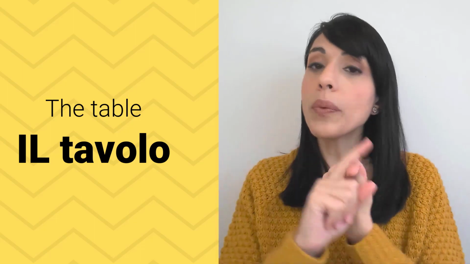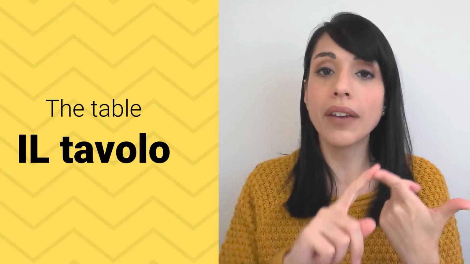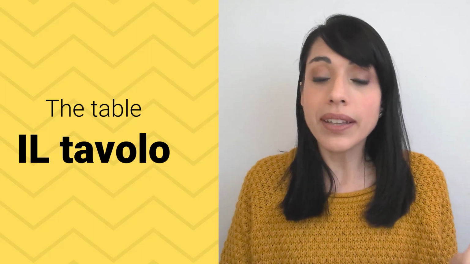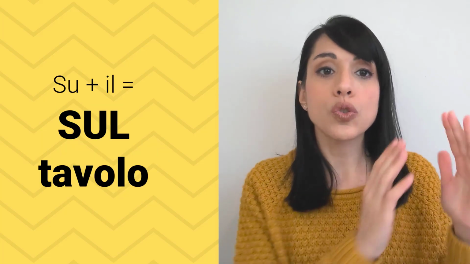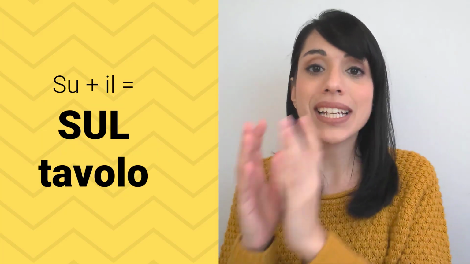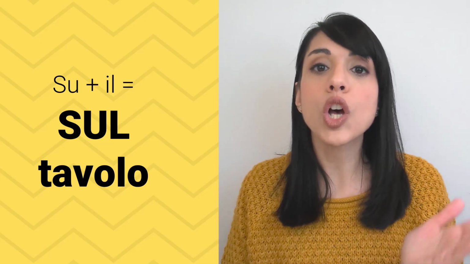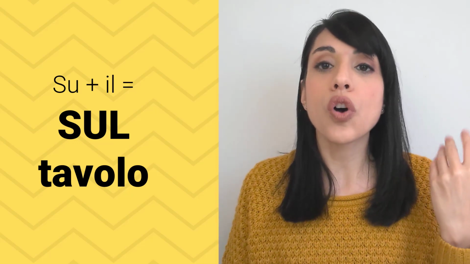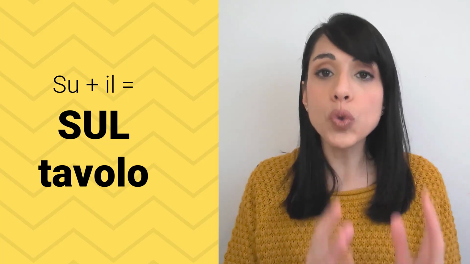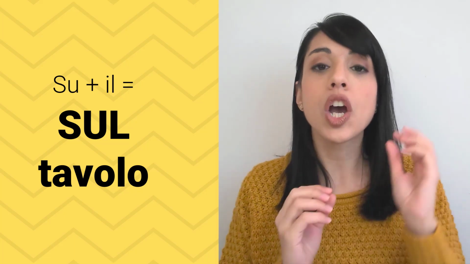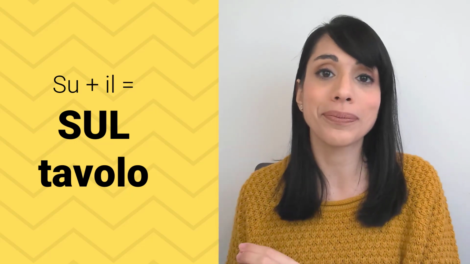Okay, now we have our preposition, we have our article. The only thing that we need to do is to combine them together. Su plus il becomes sul. So sul tavolo. That's how you end up with sul tavolo to translate on the table.